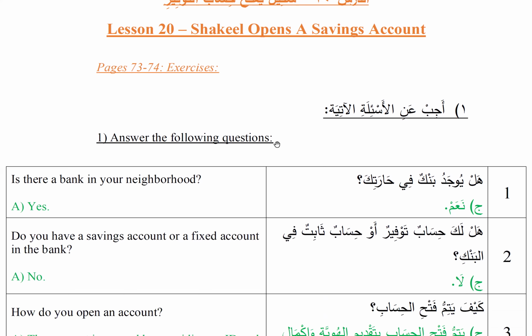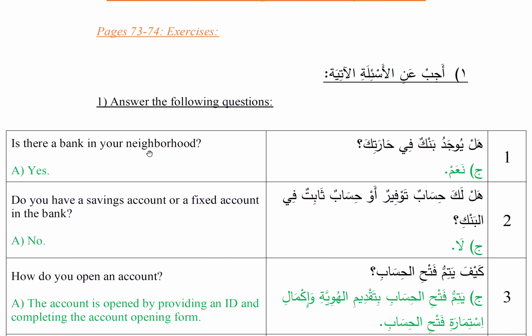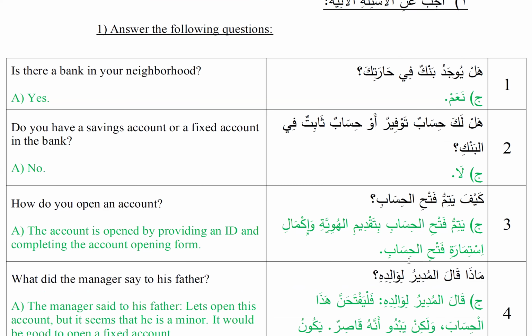Answer the following questions. So the first question here is هل يوجد بنك في حارتك? Is there a bank in your neighborhood? And the answer is نعم. Yes. Second one هل لك حساب توفير أو حساب ثابت في البنك? Do you have a savings account or a fixed account in the bank? And the answer would be لا, and if it's yes, it is نعم. So these are questions that are personal. They're asking you, you can give yes or no according to the answer.